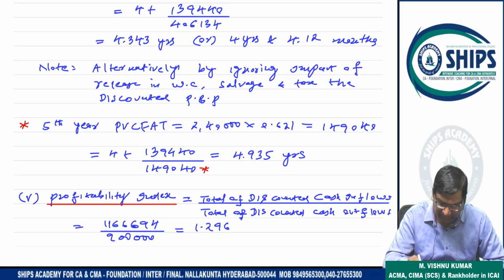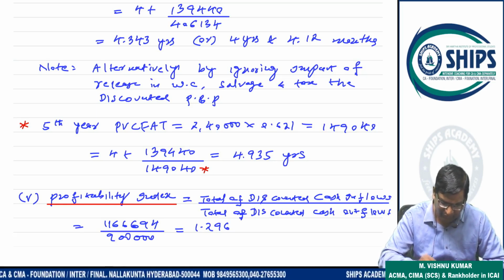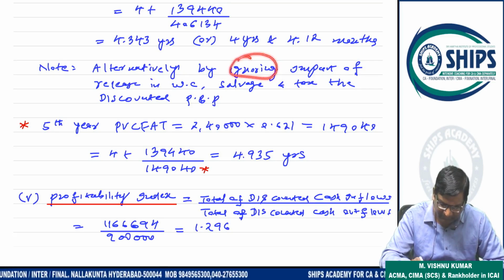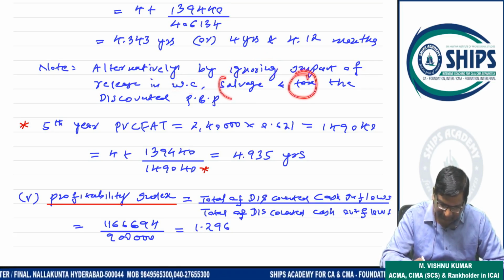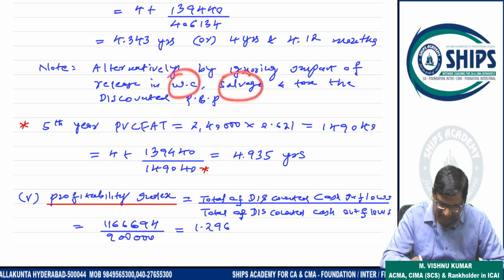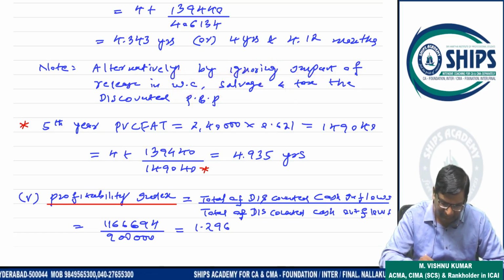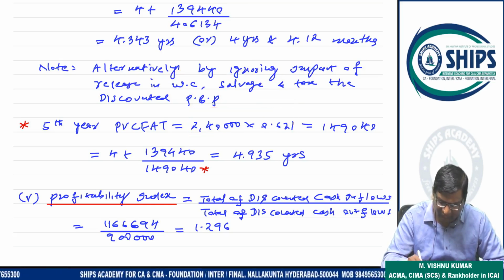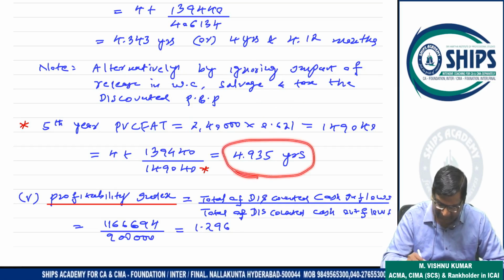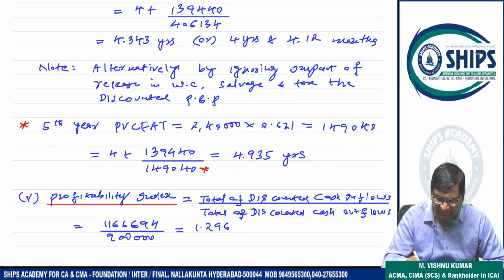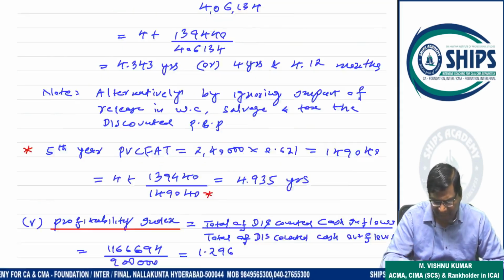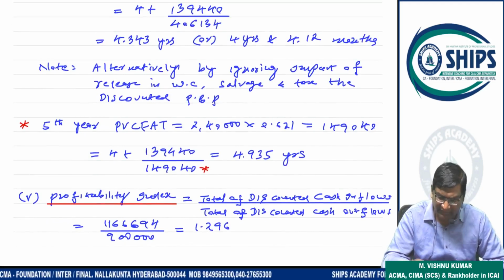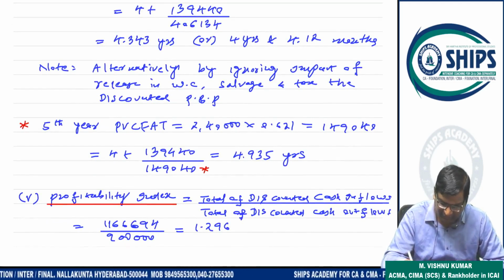Alternatively, by ignoring the impact of release of working capital, salvage value and tax, we can calculate discounted payback period. In that case, if you ignore working capital, salvage and tax, then your PBCFAT will be how much? 2,40,000 into 0.621, last year PV factor, 149.40. According to this, if you calculate, 4.935. But this is not very much followed in practice. Most of the people will follow the first method only. But the institute can release the answer from the first method also, second also. That's why I have given the second also.